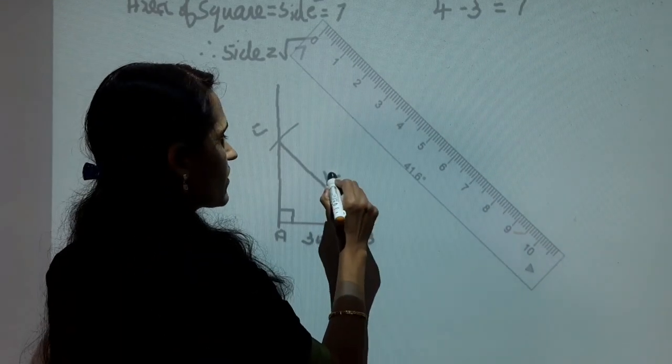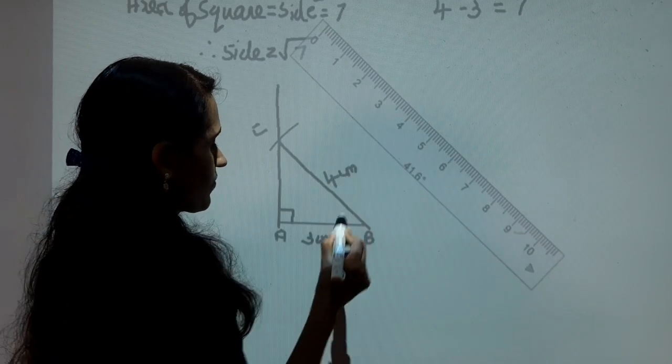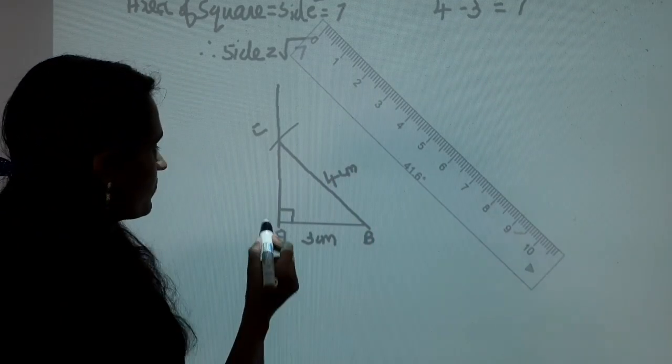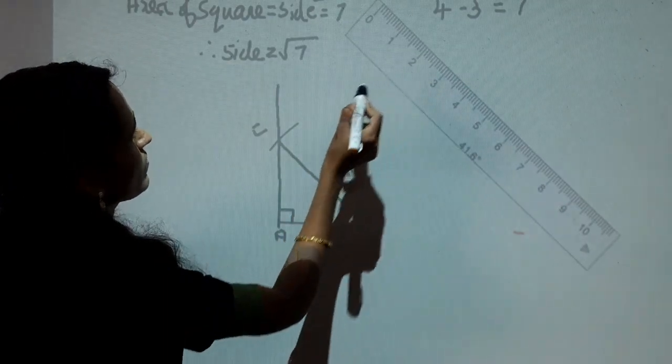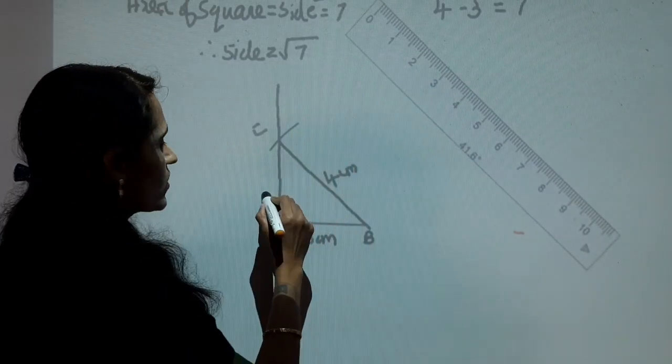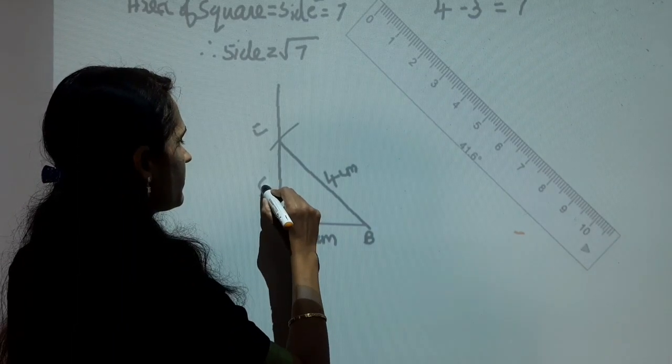This is 4 centimeter. This is 3 centimeter. AC distance is root 7.